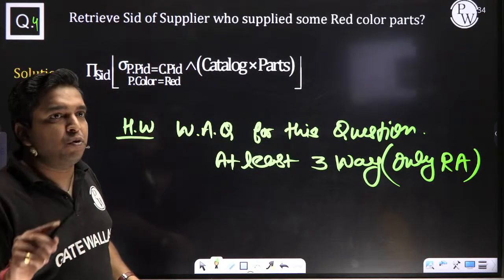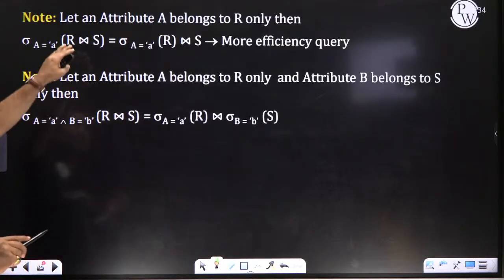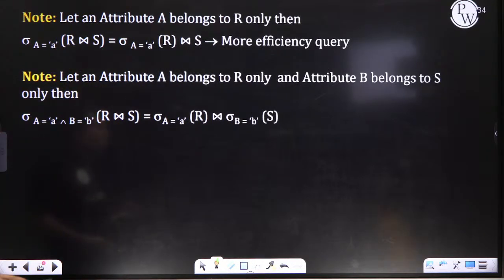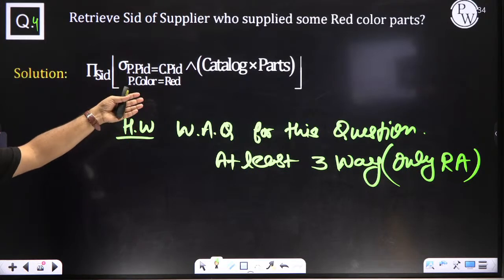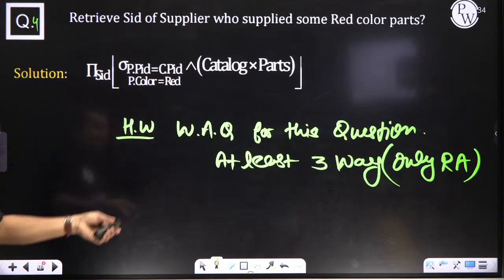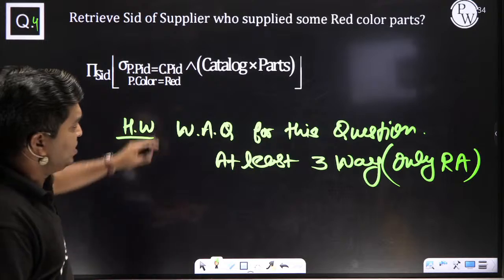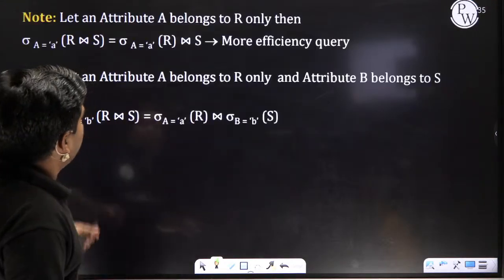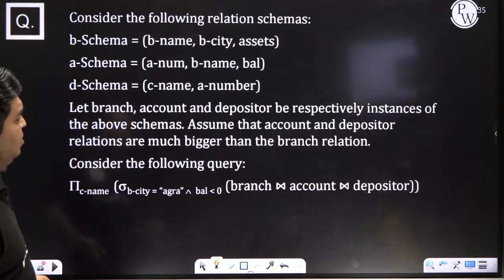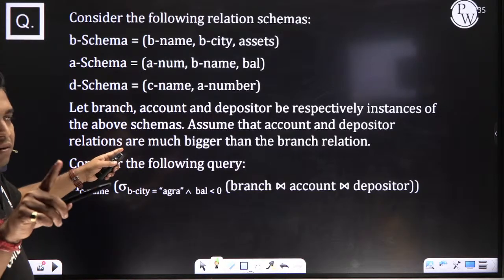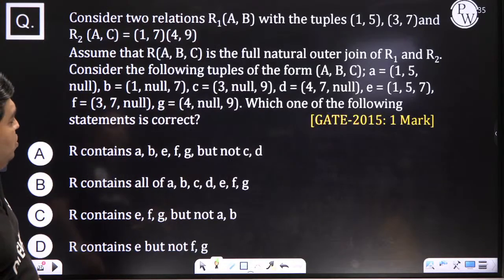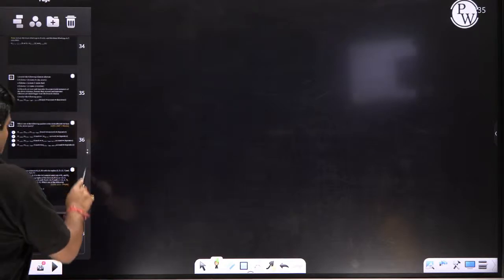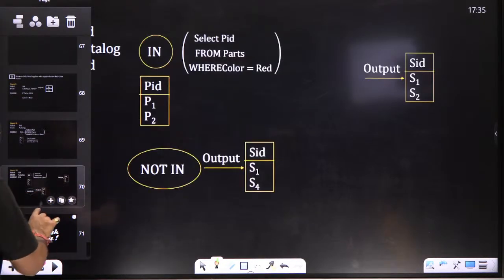I will start this topic from tomorrow and I will explain some concepts also. You can write this query this way, but this is the worst query. It will take lots of time and the complexity is very high. You have to write whatever ways are possible. Then I will give the meaning of these things, and on this concept, optimized query questions are asked. This you have to solve. This one already needs no solving. Don't worry.